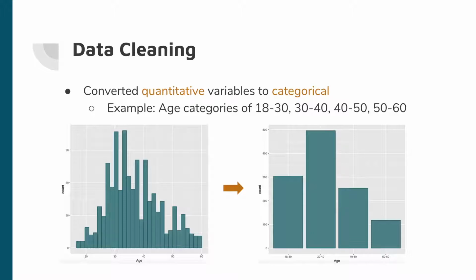I just want to jump right into our process of trying to predict attrition, which is voluntary employee turnover. One of the first things we did was to convert all of our quantitative variables into categorical variables. So, for example, one of the variables we had was age of employees. It started out as a continuous range of ages from 18 to 60, but we broke that into 4 separate groups of around the same size. And as you can see, the data retains a very similar shape, but it is in discrete chunks so that we could use the same metric for all of our variables.